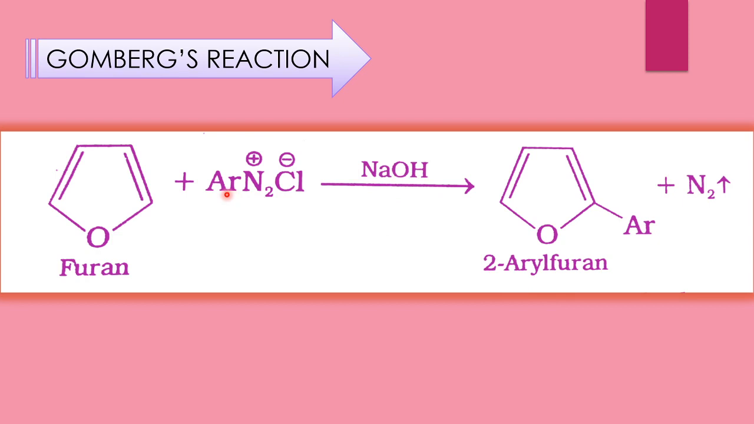This is the diazonium salt. Here the N2 group means diazonium salt formation, and this aromatic ring, Ar, meaning aromatic group, is attached to the second position, forming 2-aryl furan. Aryl means it is an aromatic compound. You have to attach it at this position, and this structure is furan. So it is a 2-aryl furan, and nitrogen gas is removed. This type of reaction you have to call Gomberg's reaction.